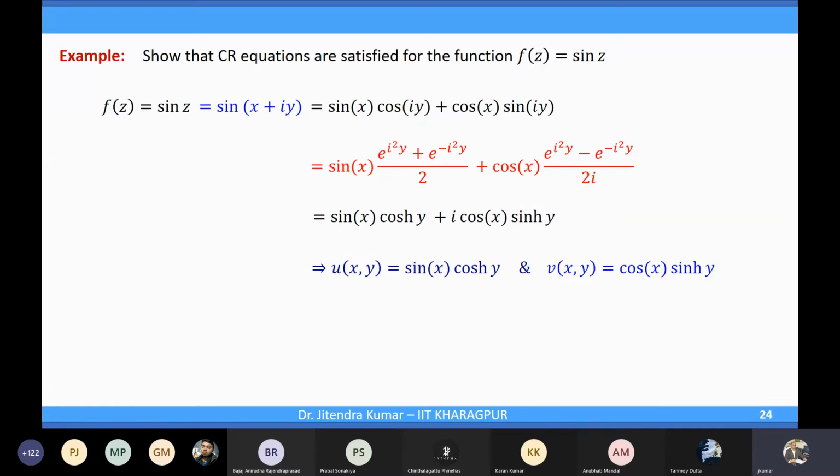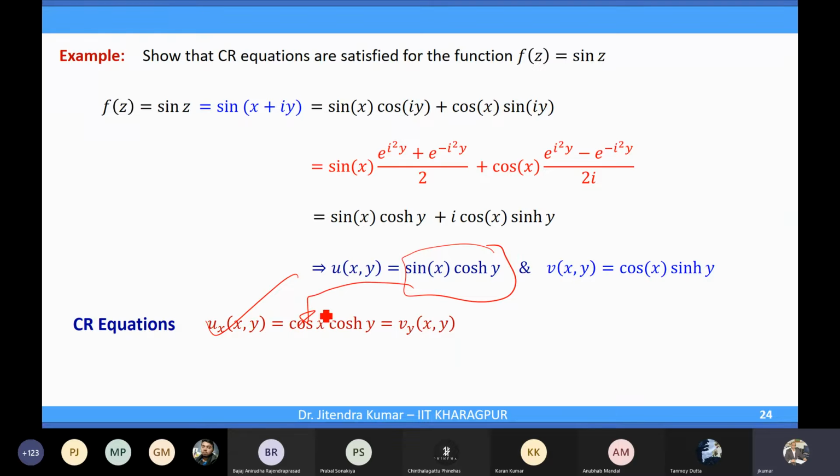And then naturally you can go for the CR equations. If you differentiate u with respect to x, you will get cos x cosh y, and when you differentiate v with respect to y, sinh becomes cosh, and you have again the same derivative. Similarly, u_y equal to minus v_x also follows. So the CR equations are satisfied everywhere.